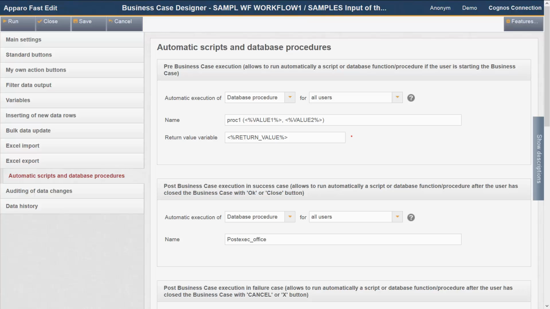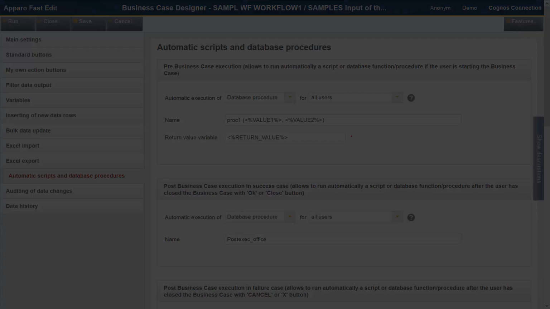Another way of calling executables or scripts or database procedures and functions is the feature Automatic Scripts and Database Procedures. An application example would be if you want to pass the attached file in a business case to the in-house file management system using a batch file. You can also add any value or data as a parameter or argument to the call. Examples of automatic call options are before running a business case, after closing business cases, when data rows were added, or when they have been updated, or after performing an Excel import. Possible return values can be stored in a variable for further processing.